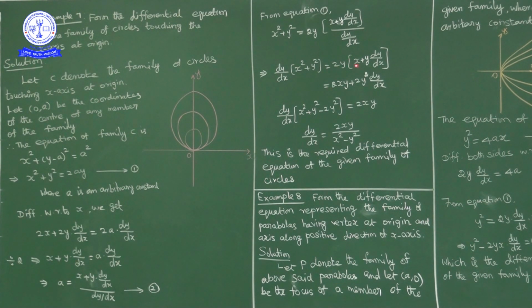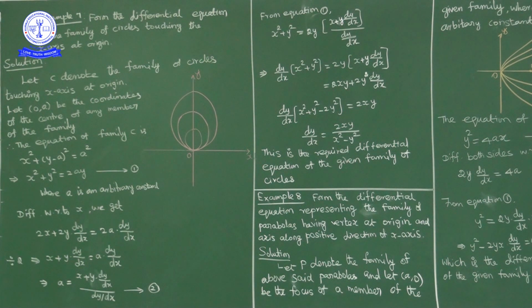Okay, if you multiply 2y inside, so what we have, 2xy plus 2y square into dy by dx. Write this term this side, the dy by dx term this side, and take dy by dx common from these three terms. So what we have, dy by dx into x square plus y square, and this plus 2y square comes to this side as minus 2y square, is equal to 2xy. So x square plus y square minus 2y square is x square minus y square, cross multiply. So what we get, dy by dx is equal to 2xy upon x square minus y square. This is the required differential equation of family of given circles.